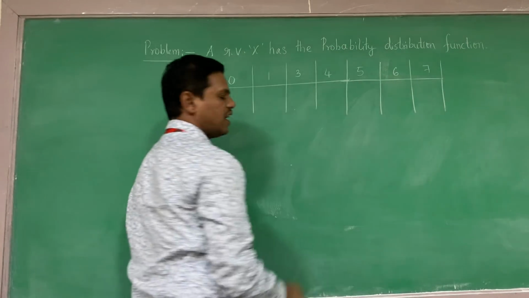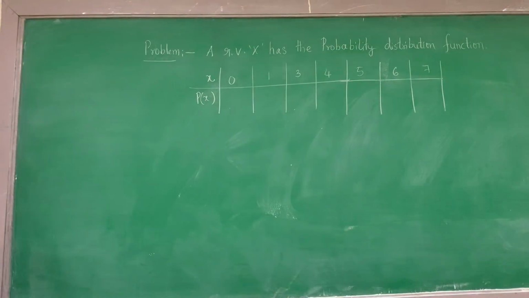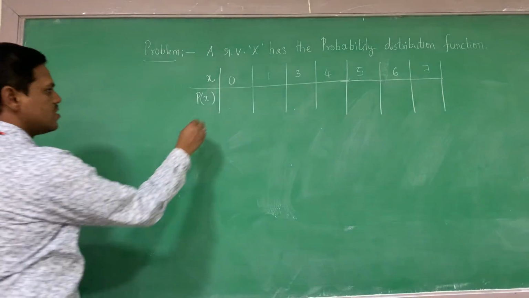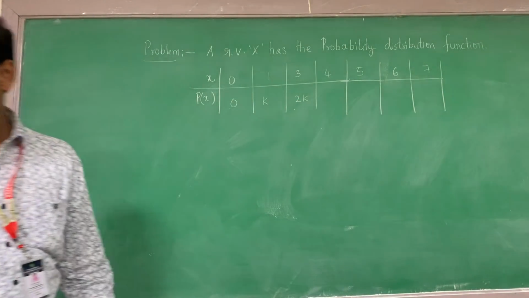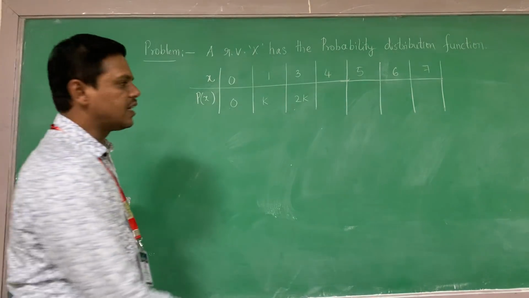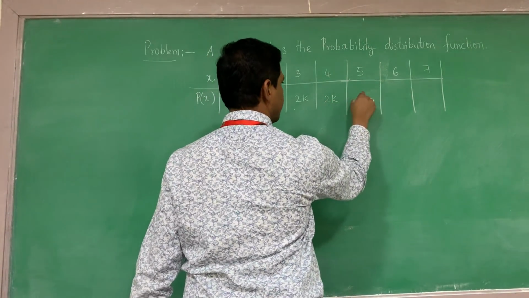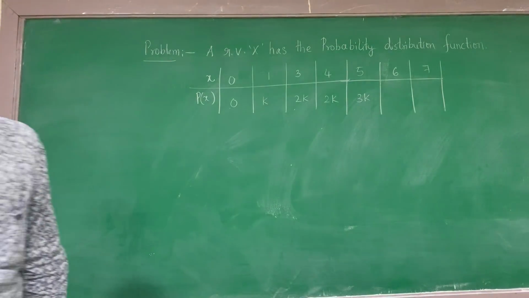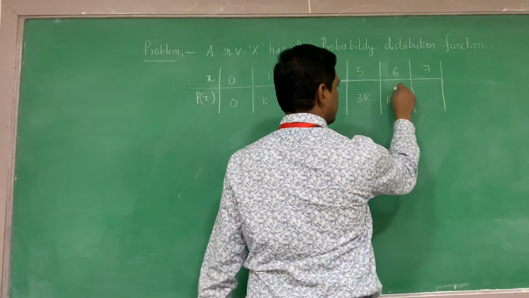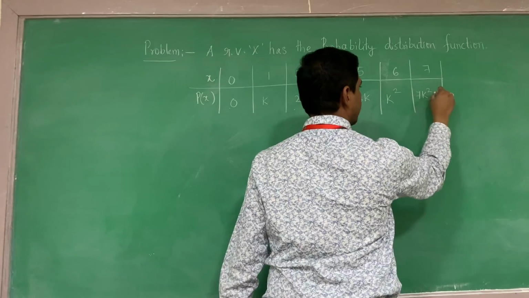Below that we have the probability values: 0, k, 2k, another one is 2k, this is 3k, another one I am defining as 3k, k square, and 7k square plus k.